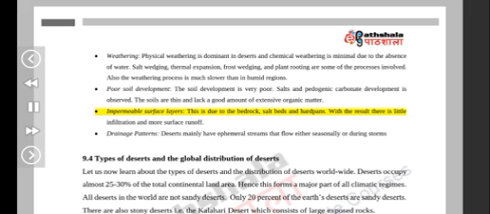Impermeable surface layers. This is due to the bedrock, salt beds and hardpans. With the result there is little infiltration and more surface runoff. Drainage patterns. Deserts mainly have ephemeral streams that flow either seasonally or during storms.